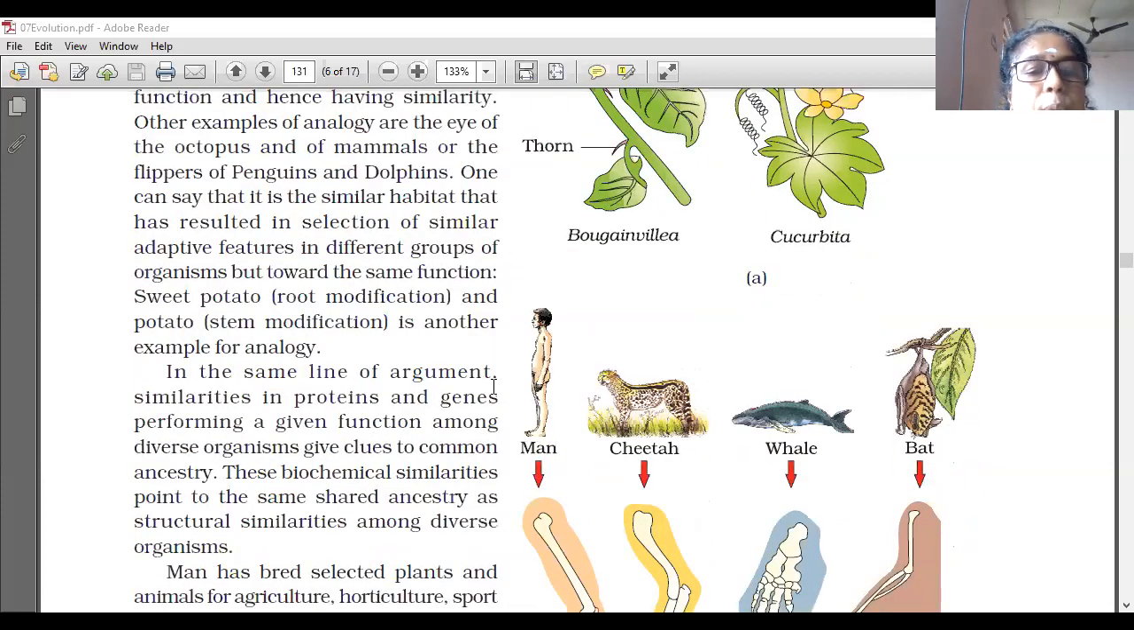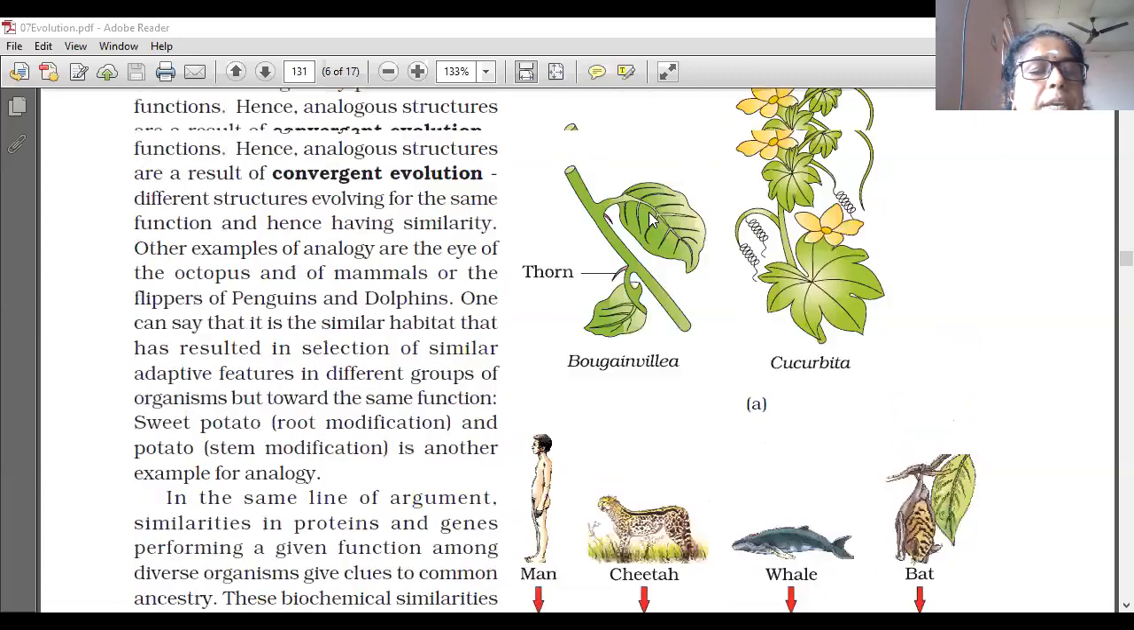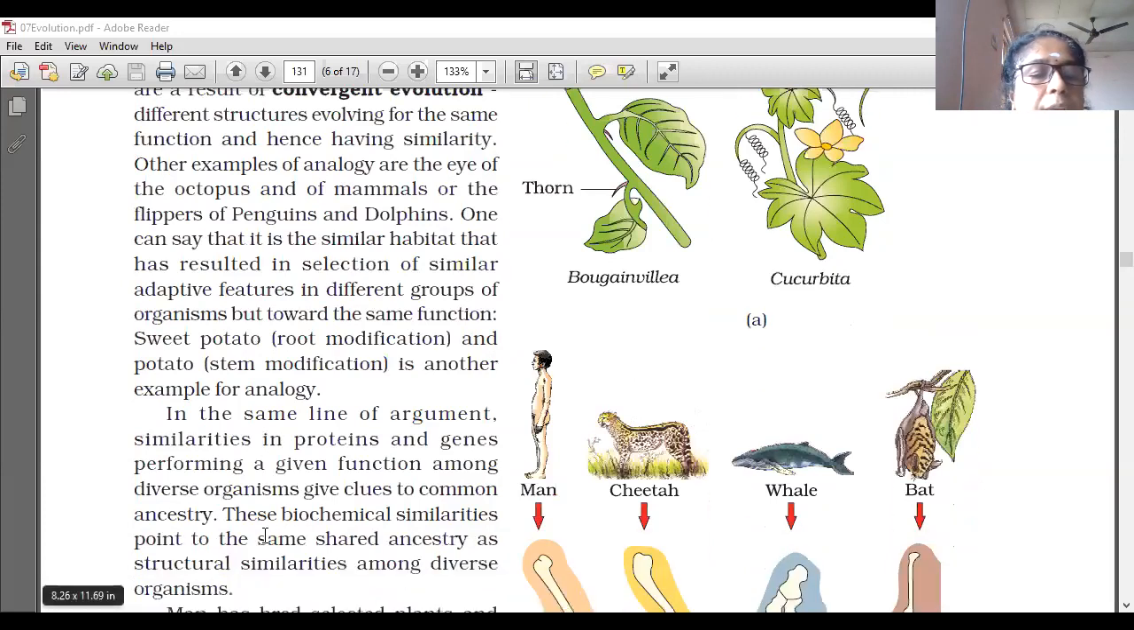In the same line of argument, similarities in proteins and genes performing a given function among diverse organisms give clues to common ancestry.